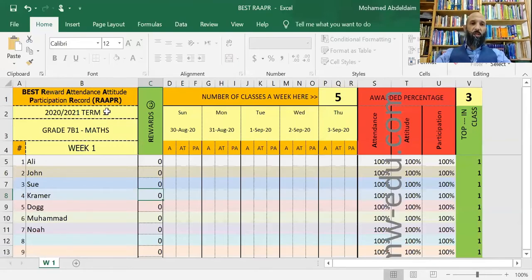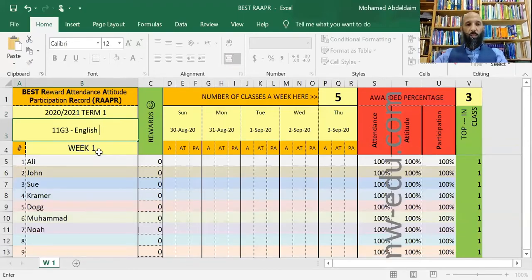This area right here, you write the year, be it this year or next years in the future, inshallah, and you can write the term. Here, you write your class, so grade 7, boys 1, mathematics. It can be anything because this area is changeable, so you can write, for example, 11 G3 English, for example,